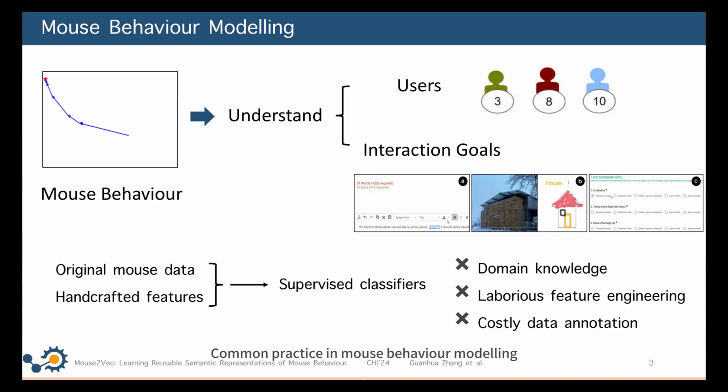Common practice in mouse behavior modeling is to use handcrafted features and supervised training that requires ground truth annotated data collected from a large number of users. However, designing and extracting meaningful features requires expert domain knowledge and is laborious. Supervised classifiers require data collection and annotation, which are costly and time-consuming.